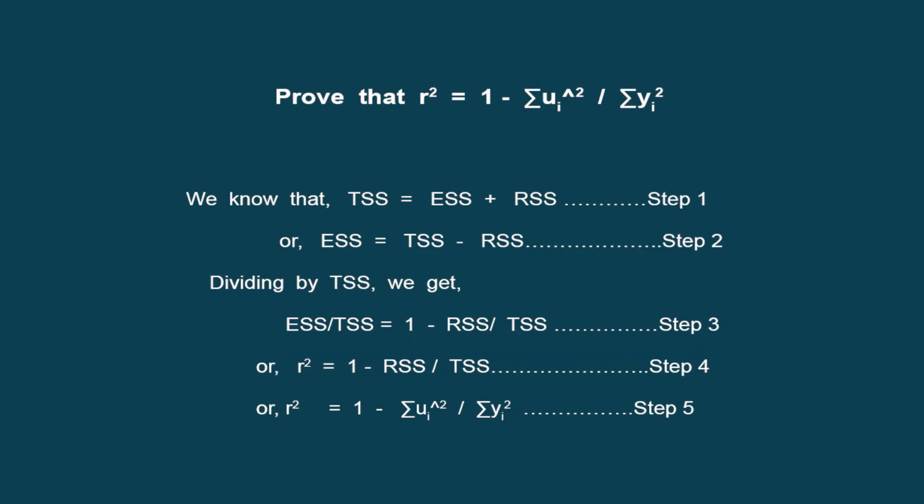So on the basis of the expression of RSS, we can put that it is summation of ui square, and on the basis of the expression of TSS, we can put it is the expression of summation of yi square. So hence we can prove the result that R square can also have this type of expression. So now we are ready to come to our most important statistic,